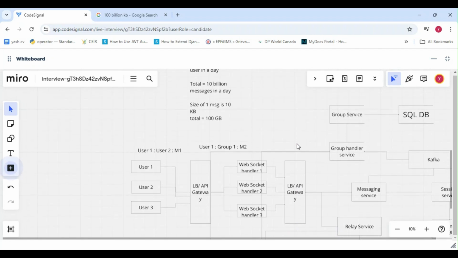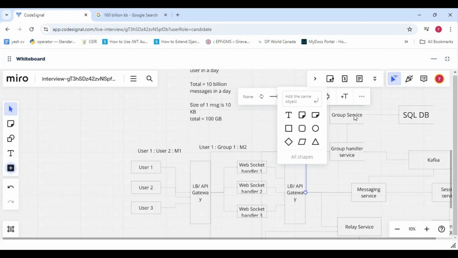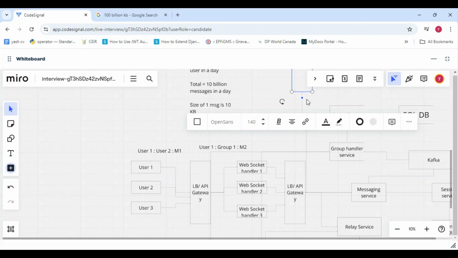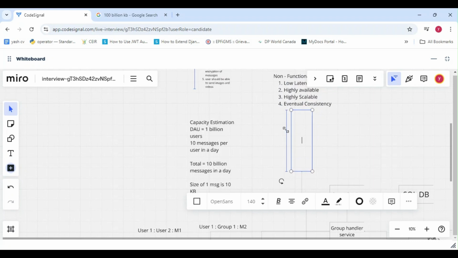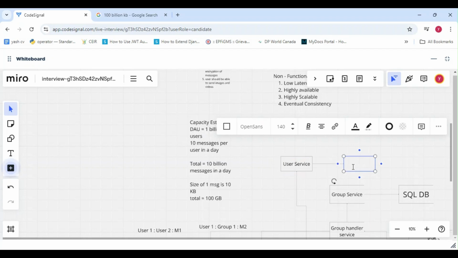So in this way it will work, and we will have another service to fetch the user profile and user information, which is a user service. So here we have a user service. It is used to fetch all the information of the user from a SQL database.